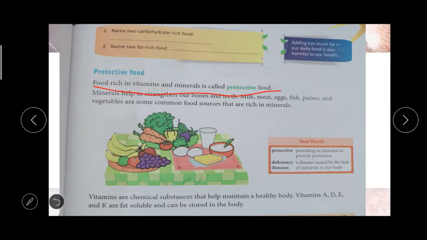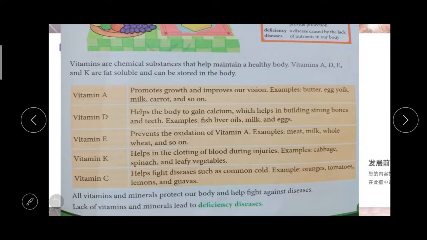Vitamin A: what's the use of vitamin A? It helps to promote growth, and it improves our vision and our sight. What are the foods that contain vitamin A? Butter, egg yolk, milk and carrot. Some other vegetables and fruits may also contain vitamin A. So it helps to improve our growth and our vision.